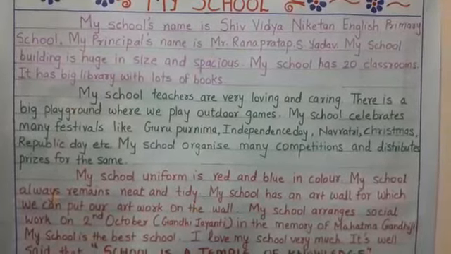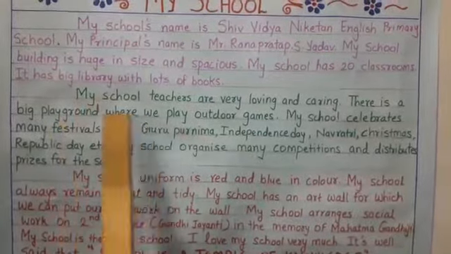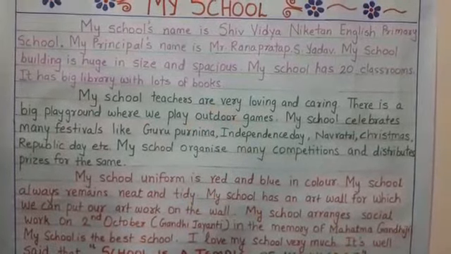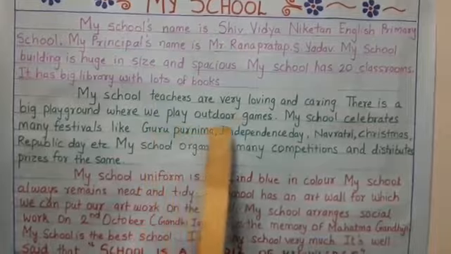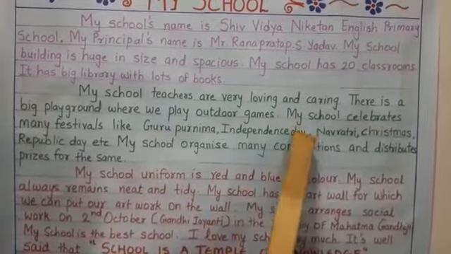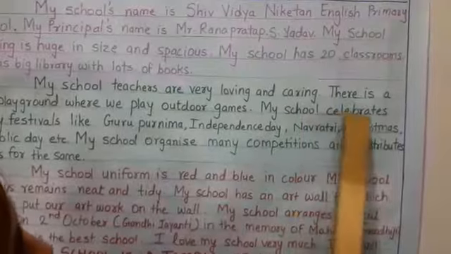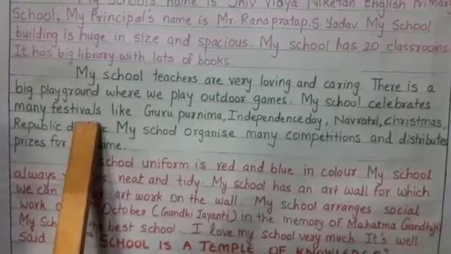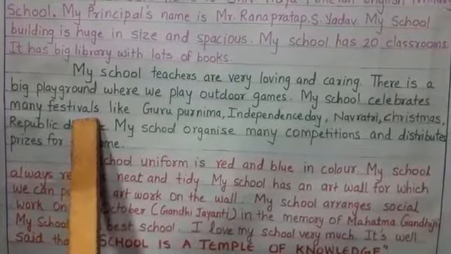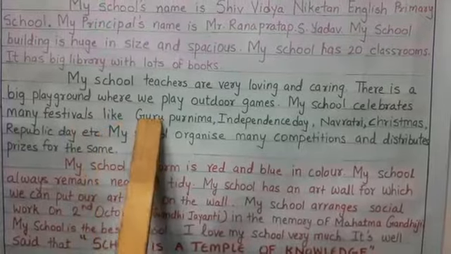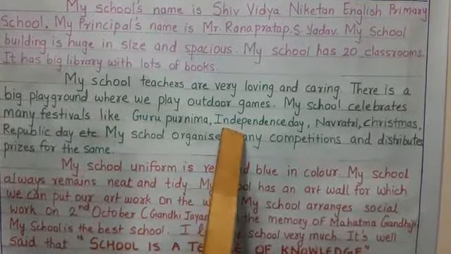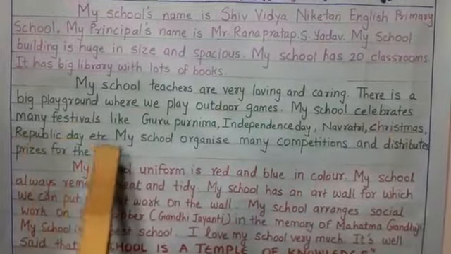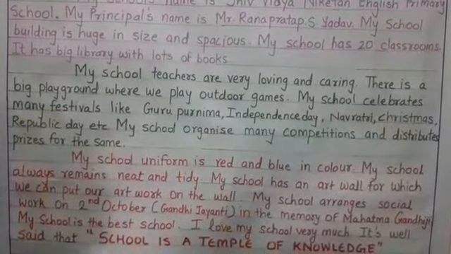You are playing in the sports, you know. What do we play over there? We are playing outdoor games, not indoor games. We are playing in the playground. Then the next, my school celebrates many festivals. We are celebrating lots of festivals in the school. You know it very well. You are taking part in that, like Guru Purnima, Independence Day, Navratri, Christmas, Republic Day, etc. These are some of the festivals that I am telling you.